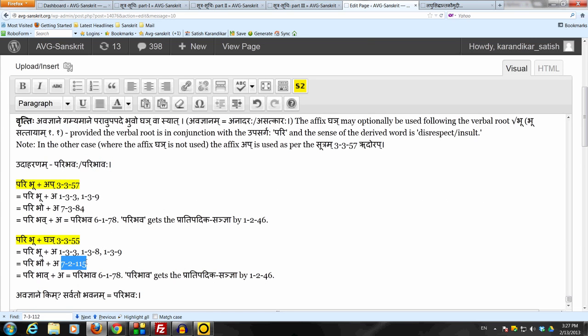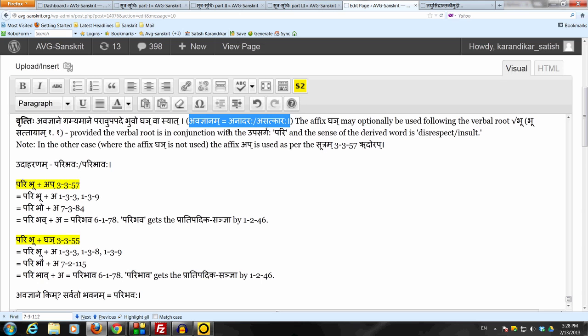So we bring in the vridyadesha aukaraha in place of the ending ukaraha of the angam, and we get paribhav. Then apply echo yavayavaha, get paribhava, and paribhava gets the pradipika sanya by krit tadhita samasascha. This is how we get these two forms in this special meaning, and that also when we have the upasargaha pari in conjunction.